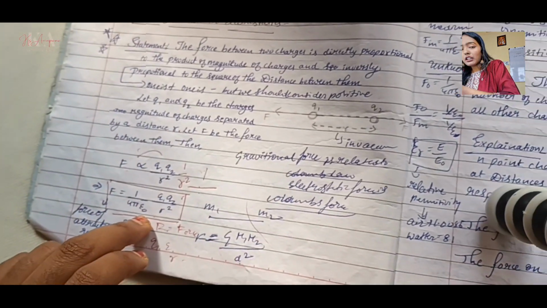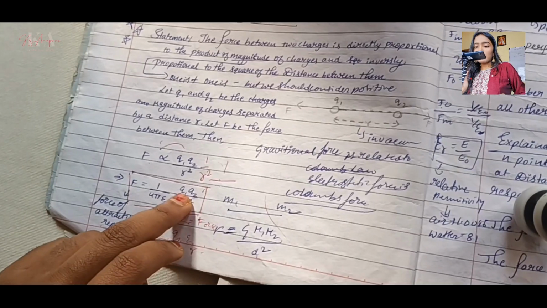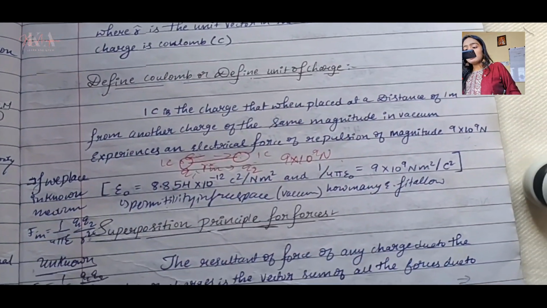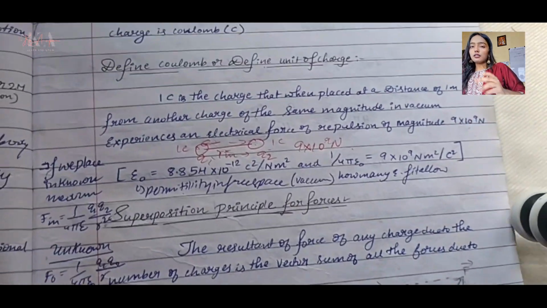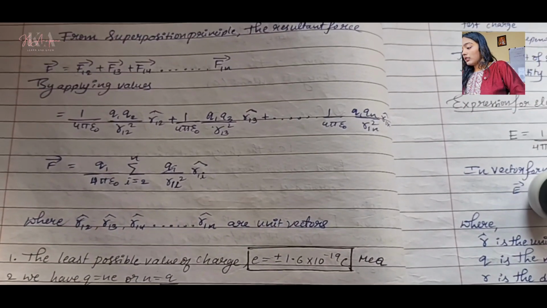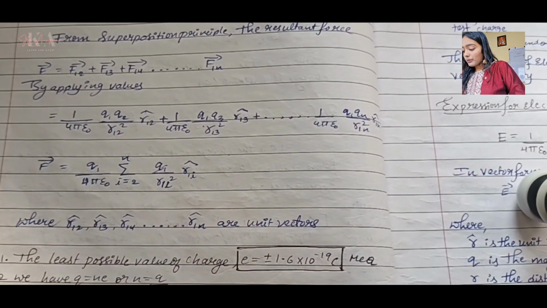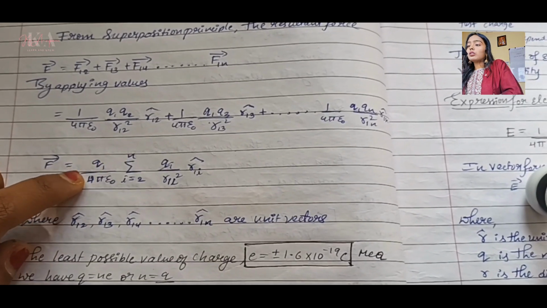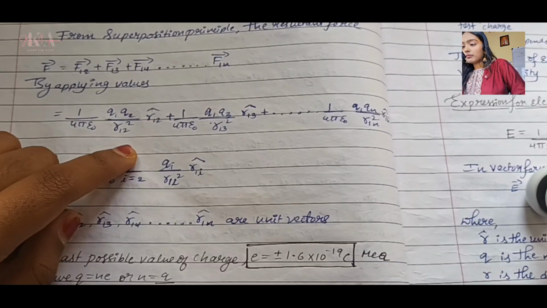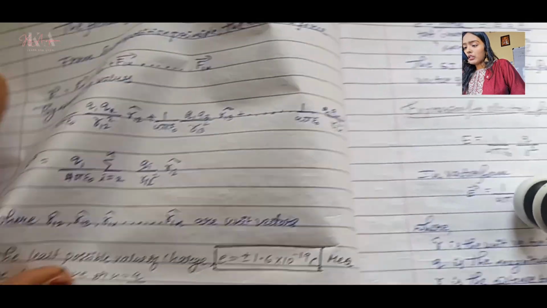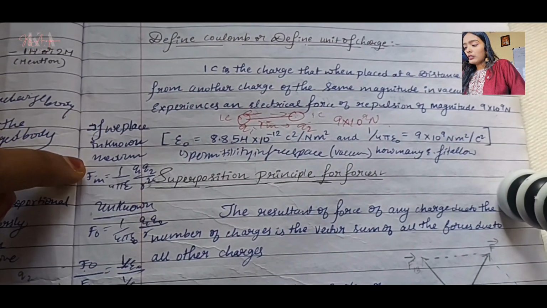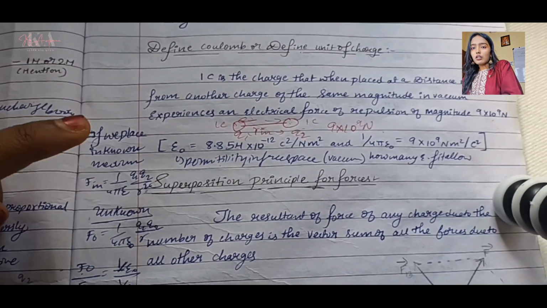So magnitude, I was speaking of magnitude, right? So this is in this definition, as you can see. So the definitions are basically in this. This is the magnitude, this is the charge, this is a distance. That's it. Just know. Superposition, they will not ask you that much, but you have to know the final one. So here, as you can see, this one you need to know, okay? Or Q1 by 4 pi epsilon naught, and then here you need to know this particular formula. That's it. They will not ask you.